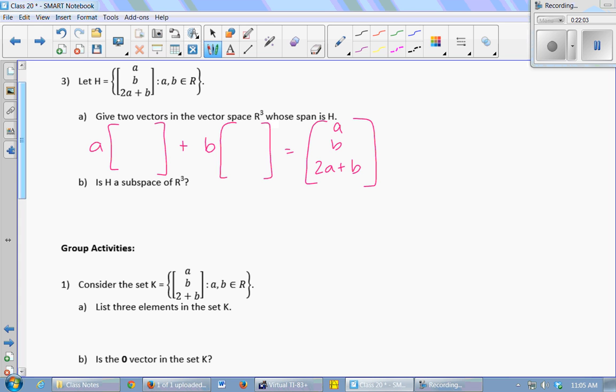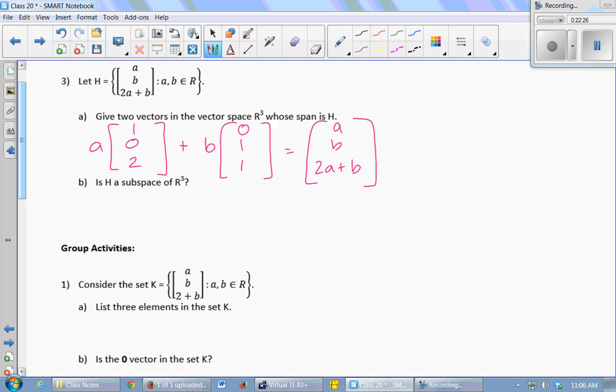So to get my A's, I need a 1 in the first entry and a 2 in the third entry here, because this would give me A and 2A. I want a 0 in the middle. So when I multiply this vector by the scalar A, I get A, 0, 2A. And then what vector do I need to multiply B by? 0, 1, 1.